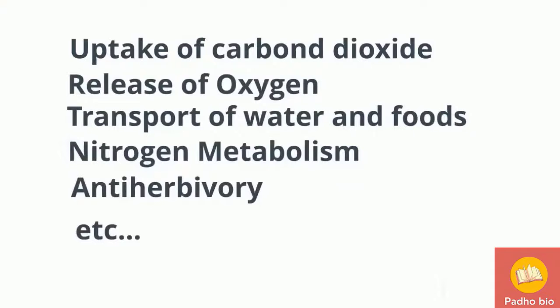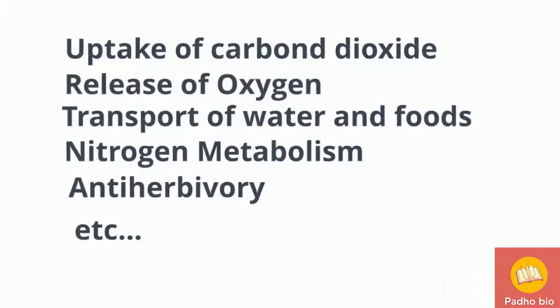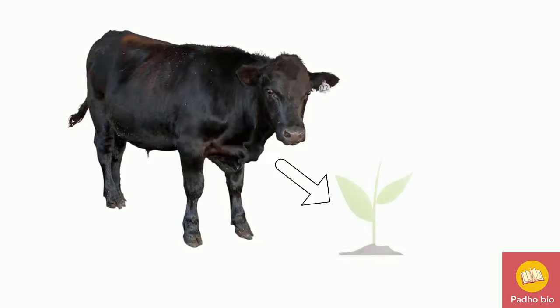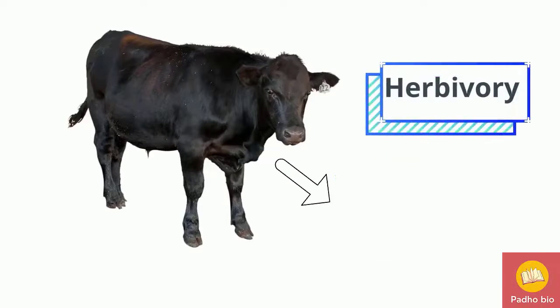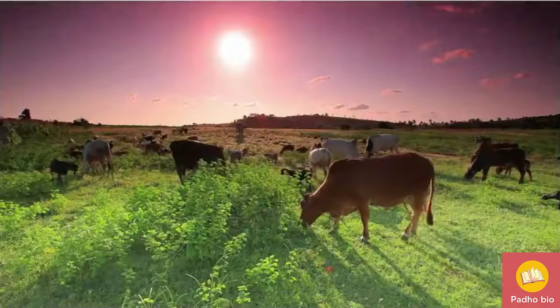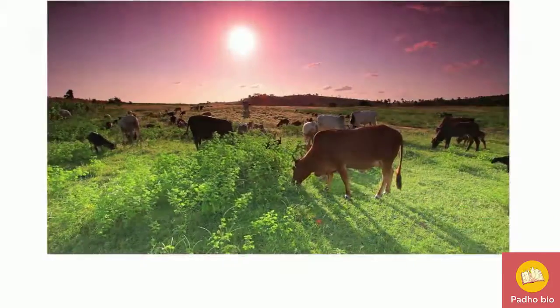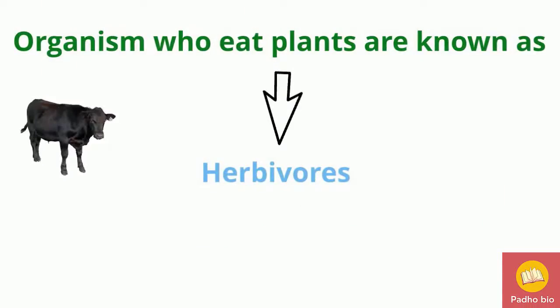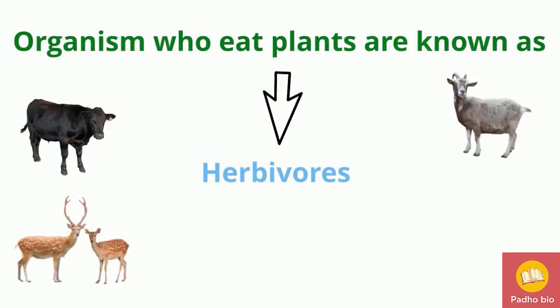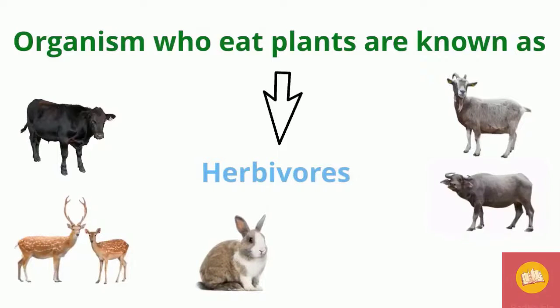So do you know what is anti-herbivore? Before I tell you anti-herbivore, you must know what is herbivore. Let's take an example of herbivore. Herbivory is the consumption of plant material by animals, and herbivores are the animals which are adapted to eat those plants. All of us have seen cattle grazing in the ground and eating grasses or different plant products. There are various examples of herbivores like deer, goat, rabbits, buffaloes, etc.